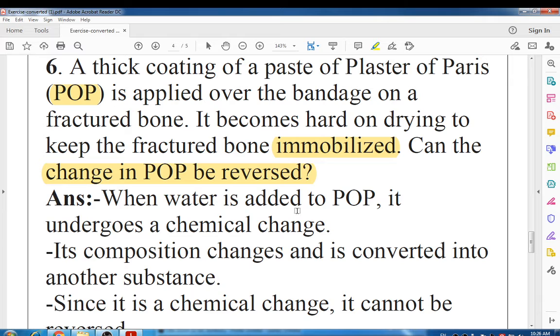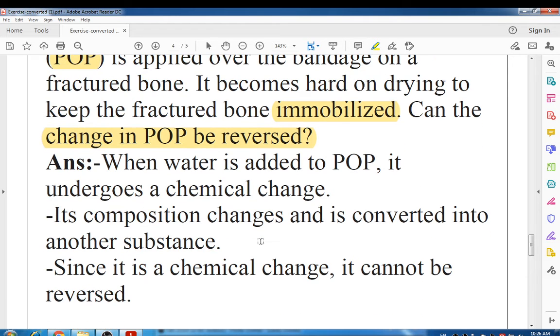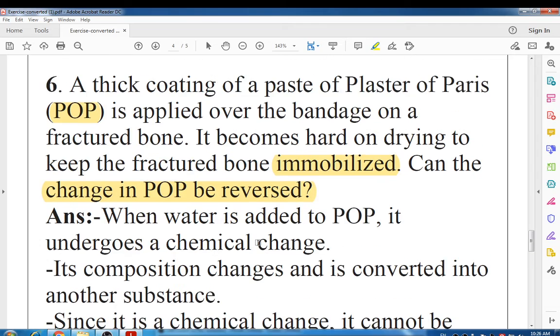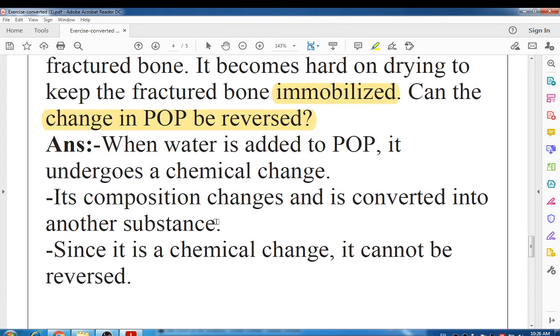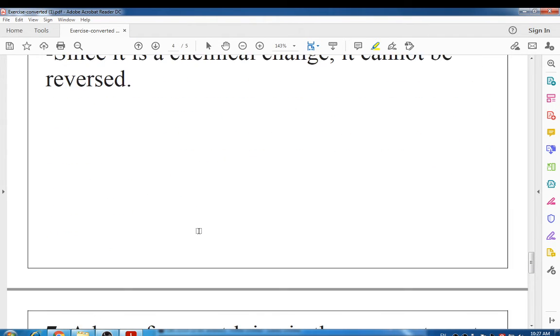See, when we add water to POP, that powder of plaster of Paris, it undergoes a chemical change. Chemical change means what? There is a formation of a new substance. If a chemical change is there, it cannot be reversed. Means after putting water in the powder of plaster of Paris, that change is an irreversible change, as there is a formation of a new substance, and this change is a permanent change. So we cannot get back the POP, it cannot be reversed.